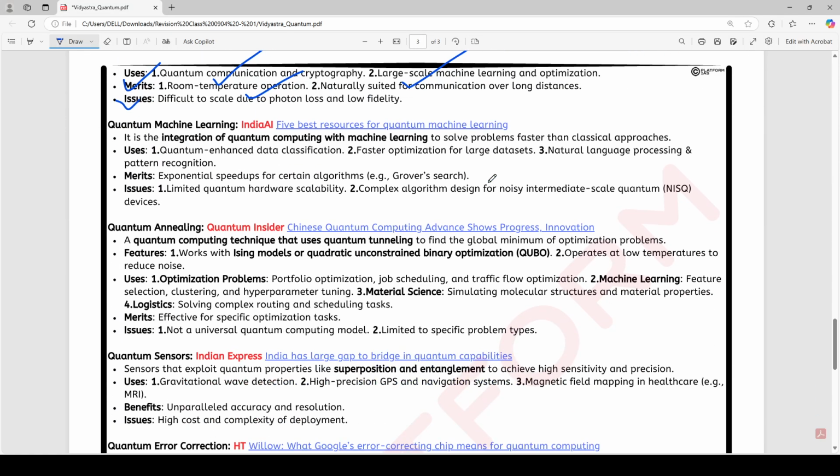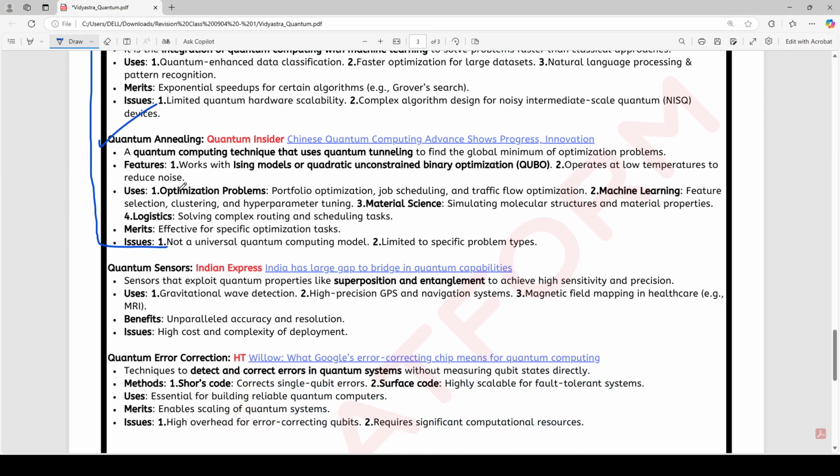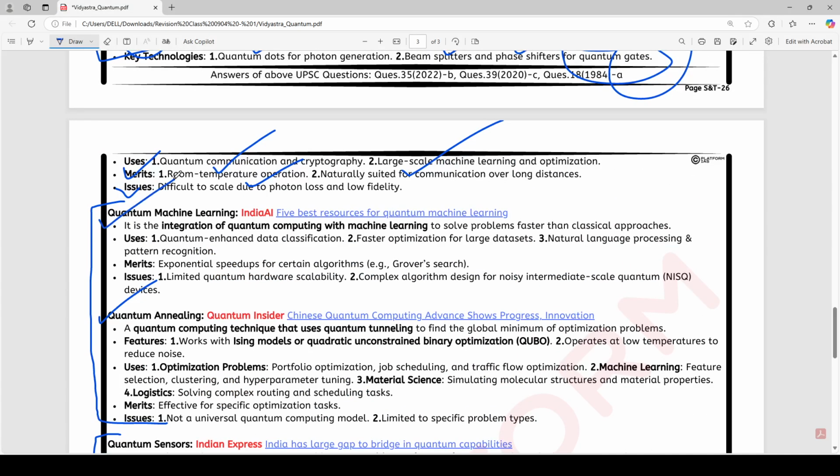Okay, now next one. This is again advanced computing, and these are very important topics. Quantum annealing, very important. Then we will come to quantum sensors and quantum error correction. What is quantum machine learning? You simply know that machine learning, artificial intelligence, means training computer systems to first assimilate large amounts of data, and then using that data to create patterns and a learning process that continues with each set of data or iteration. So whenever we use quantum principles with machine learning, we say we are doing quantum machine learning.